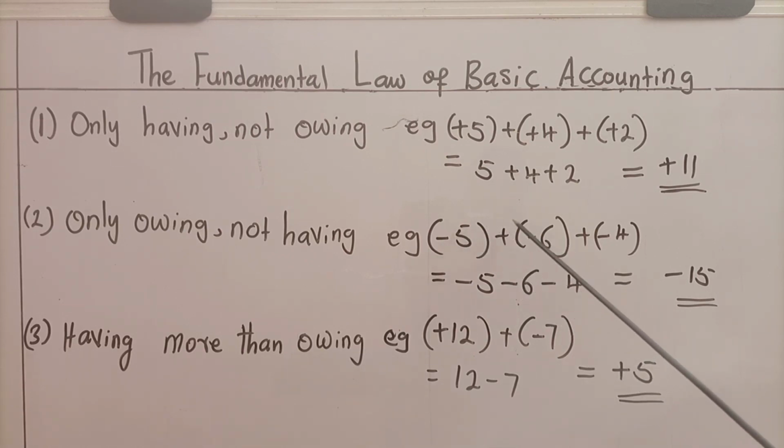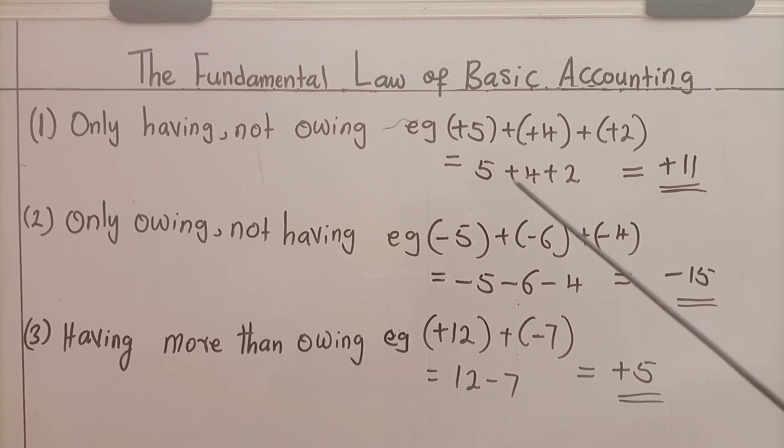You owe 5, you owe 6, you owe 4. Then combine them. These ones mean combine them. Later, they might take on a different meaning. But for now, for convenience, look at these signs as signs of combination of these figures, which represent what you owe.